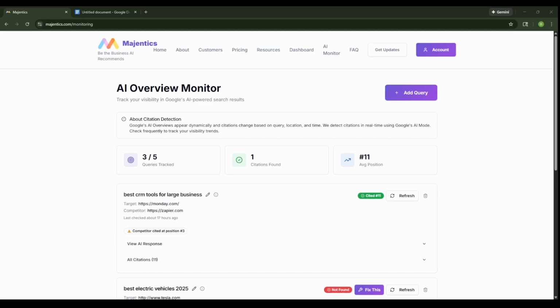So this is an overview of a new feature that will be in my paid tier of Magentix. It is a Google AI Overview monitoring feature.